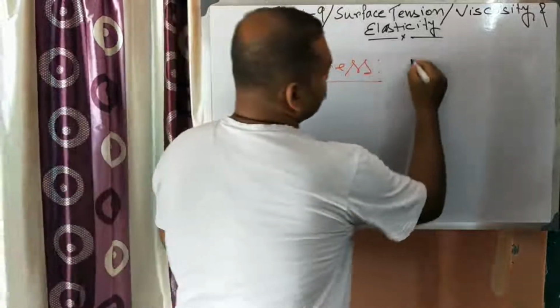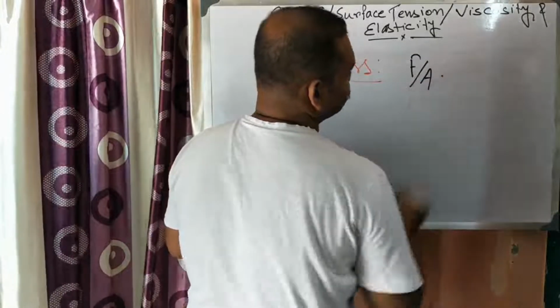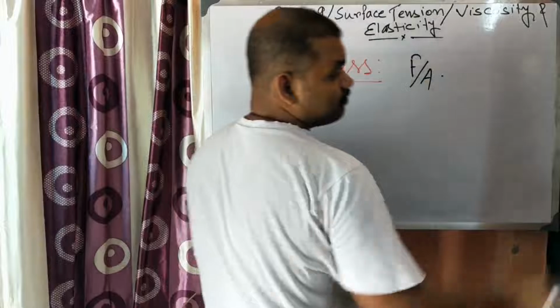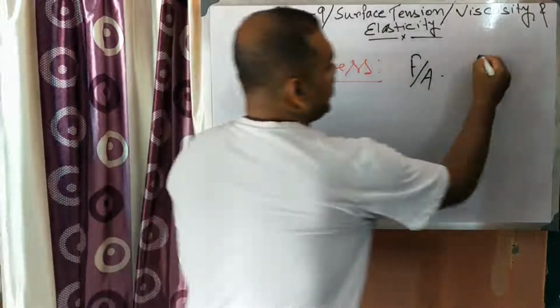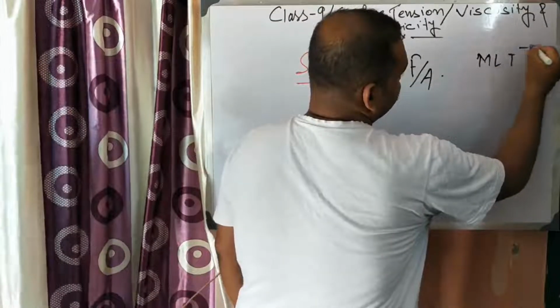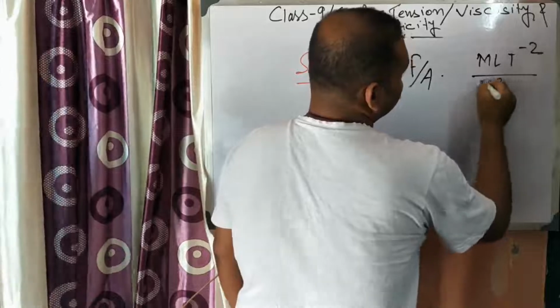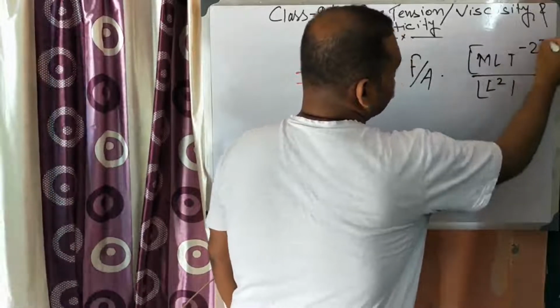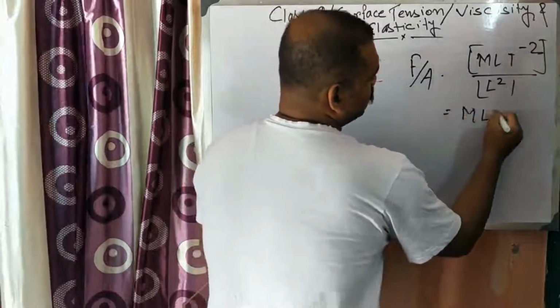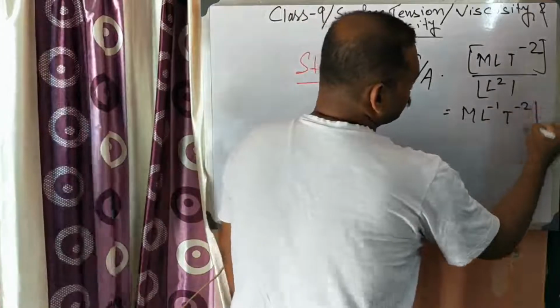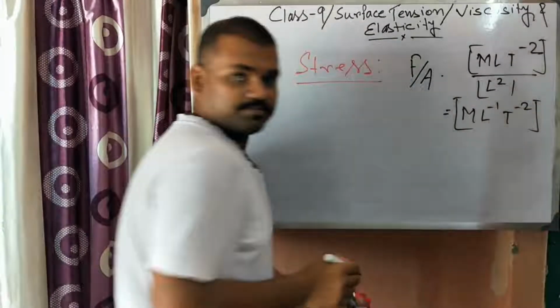So stress is equal to force by area. What is the dimension of stress? M L T to the power minus 2 divided by L squared. So you will get M L to the power minus 1 T to the power minus 2. So it is a kind of pressure.